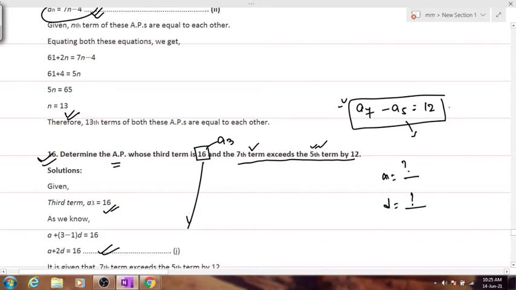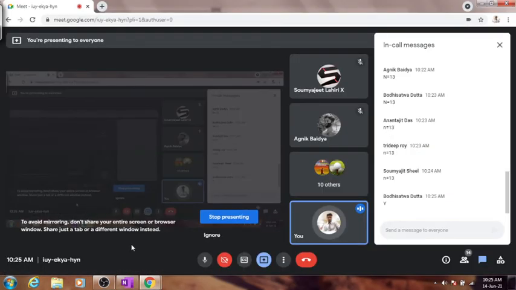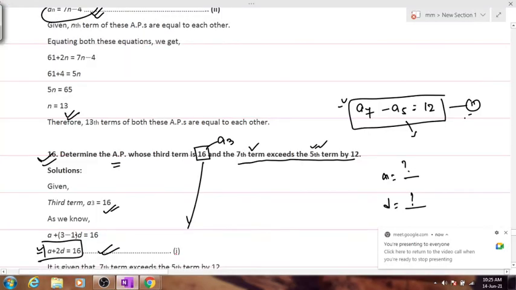Can you tell me the second equation? Everyone go on to tell me the second equation. What will it be? The first equation has come out to be A plus 2D is equal to 16. I need the second equation fast. I need nothing else but the second equation's value.